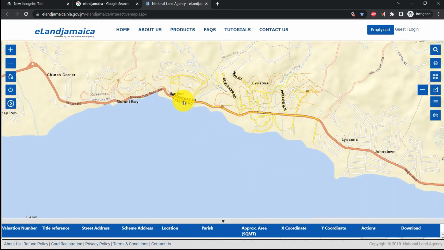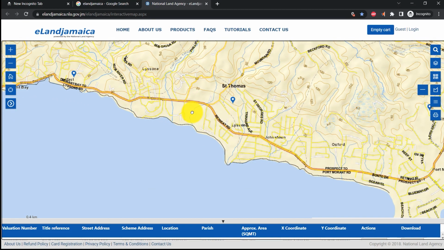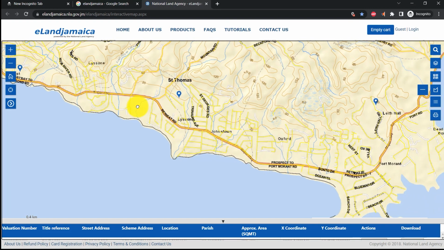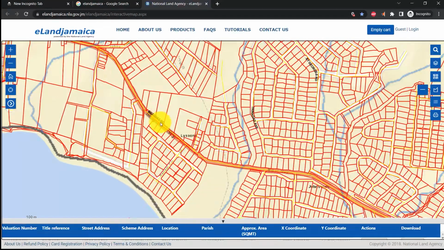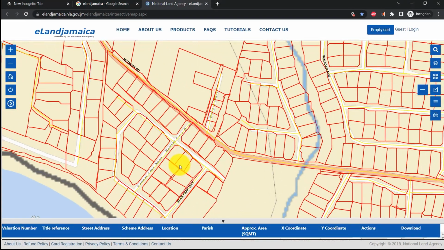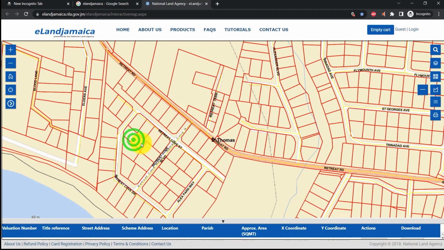So we can just navigate to see different locations. So Morant Bay, we're in Lyssons. After Lyssons, then we have Retreat. All right, so this is the Retreat community, and here we have it. The different lots in this area can be visualized. Even though the construction is currently underway, we can see where the road is currently and where the road is going to be. And then we can look at the amount of lots in this area.